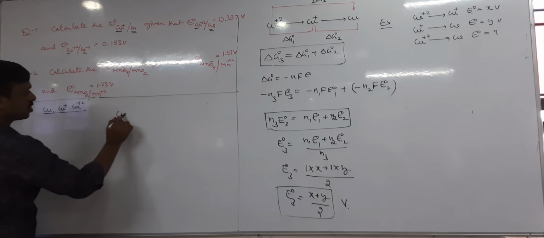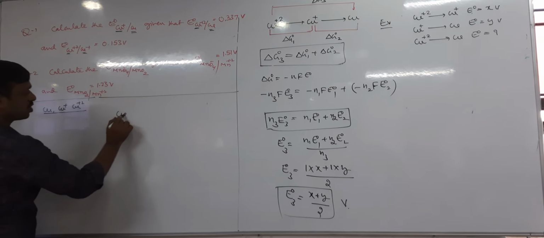Okay, you can write increasing order also, but since we study SRP, SRP means reduction only, we write in that form. Plus 2 to plus 1, plus 1 to 0. Now plus 2 to plus 1, take it as delta G1, we should not write E1 E2 directly. Next, plus 1 to 0, take delta G2, and here take delta G3. Right.